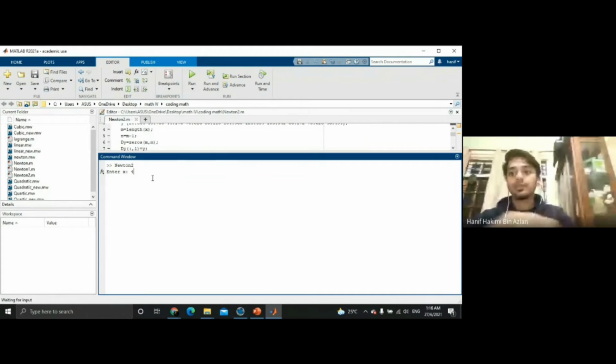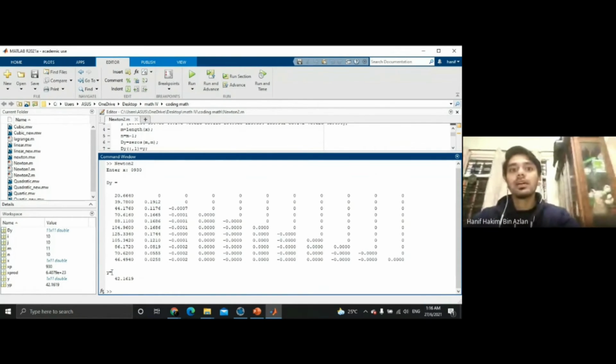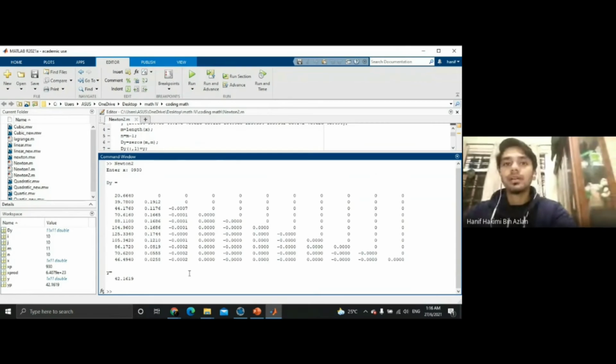So we run the program, we have inside the data 0930, enter, and then we get this answer. This is the table for the Newton, and this is the value of power at 930 hour. That's all from me. Thank you.